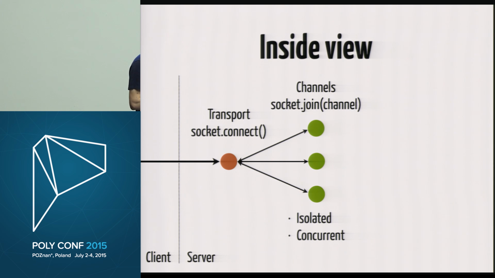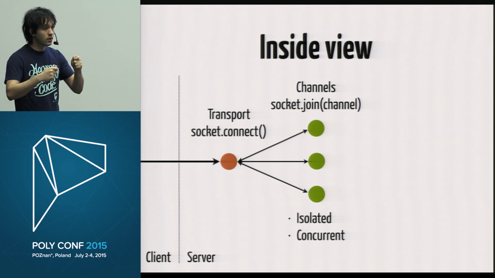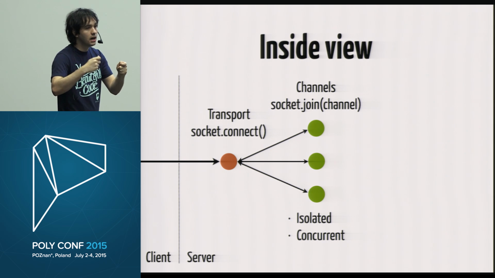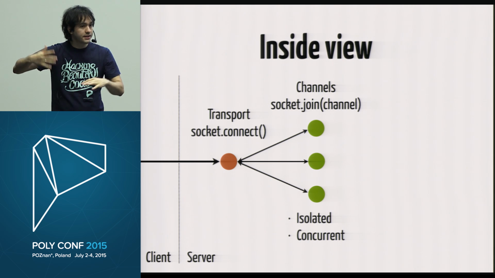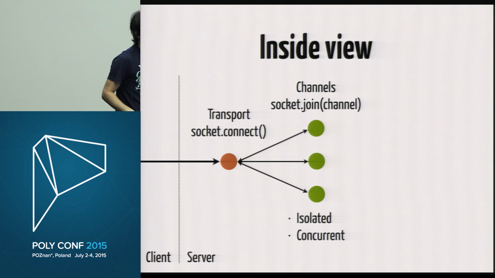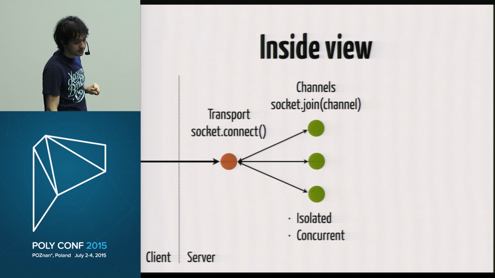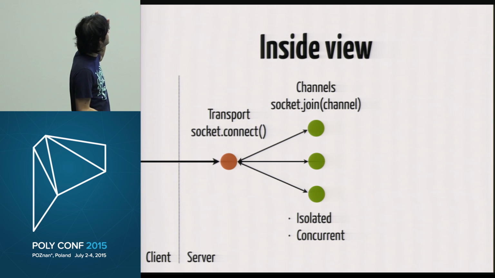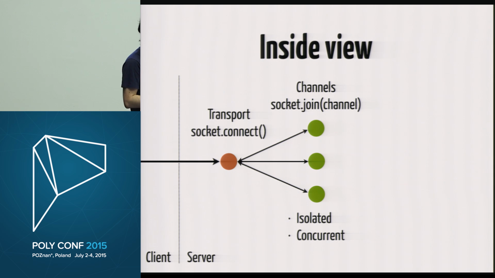Okay, so that's nice. And it's also concurrent, which means that if one channel for some reason needs to, I don't know, talk to a different API, it's not going to block the other channels, right? They're all concurrent. They can all run at the same time. And we basically got all those guarantees for free, by modeling all those things as processes. So that's how it looks in the inside view. We now know that channels are concurrent and isolated.